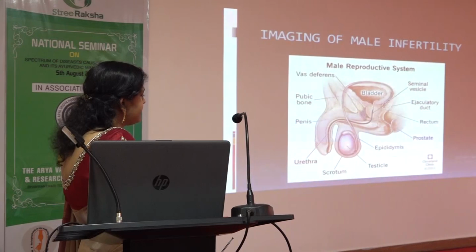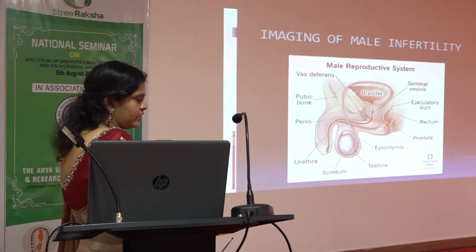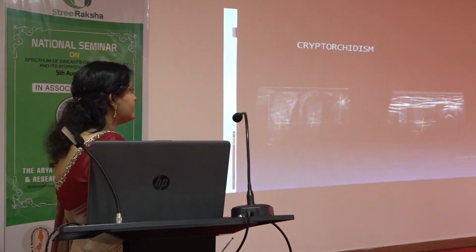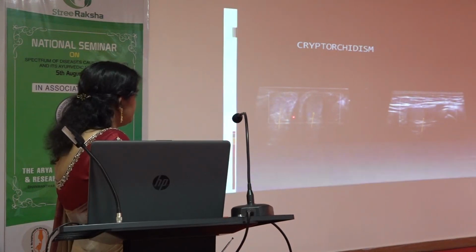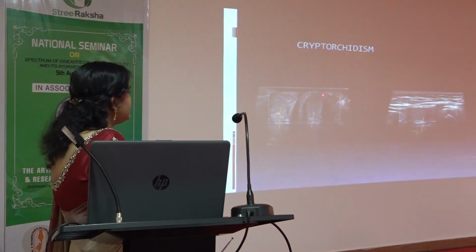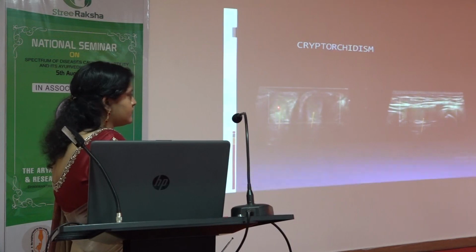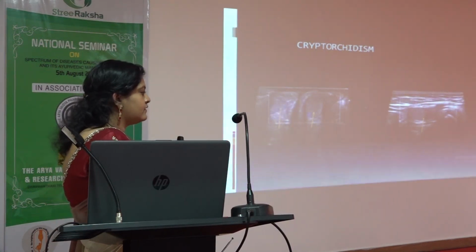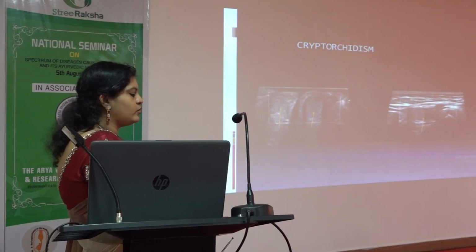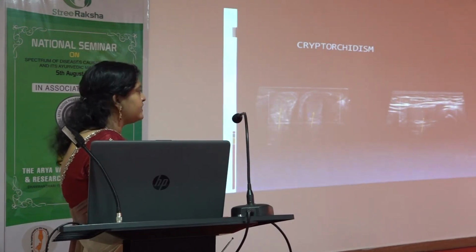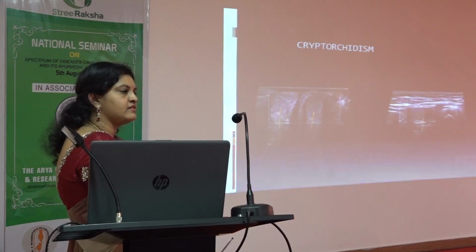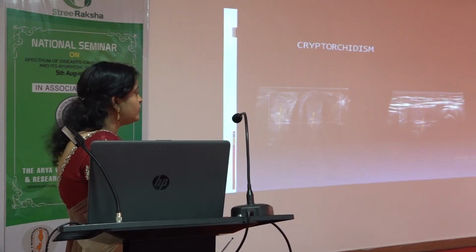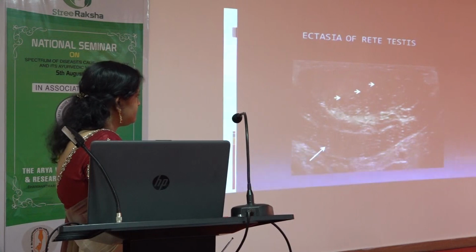If it doesn't come down and gets stuck somewhere, it's called cryptorchidism, which is nothing but undescended testis. Here in the scrotum you see one testis on one side, and the other testis is not there; it is in the abdomen. For this patient, the testis has to be surgically removed from there and placed within the scrotum. If not, he can develop malignancy, cancer, in the future, and the chance of infertility is also higher.